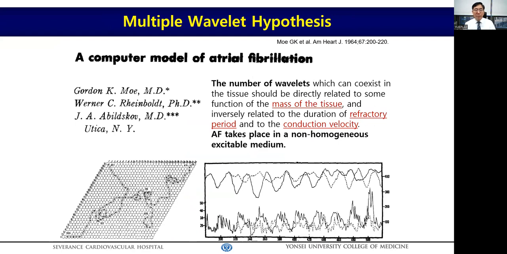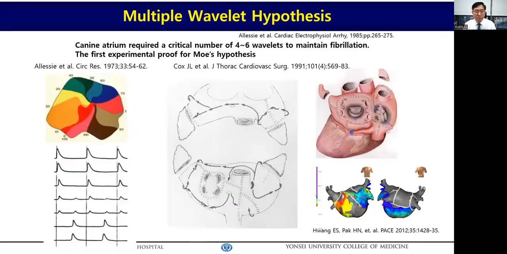The multiple wavelet hypothesis was suggested as the mechanism of atrial fibrillation by analyzing computational modeling by Gordon Moe in 1964. He reported that atrial fibrillation takes place in a non-homogeneous excitable media with a certain amount of mass, depending on the refractory period and conduction velocity. So it was already reported 60 years ago that the critical mass, refractory period, and conduction velocity, these three components, are cardinal to maintaining the fibrillatory reentries.